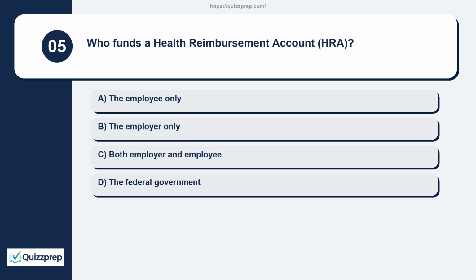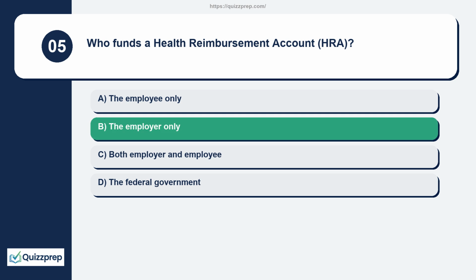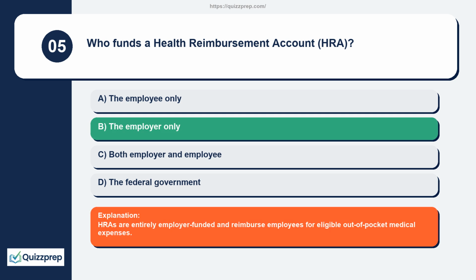Question 5. Who funds a health reimbursement account, HRA? The employee only, the employer only, both employer and employee, the federal government. HRAs are entirely employer-funded and reimburse employees for eligible out-of-pocket medical expenses.